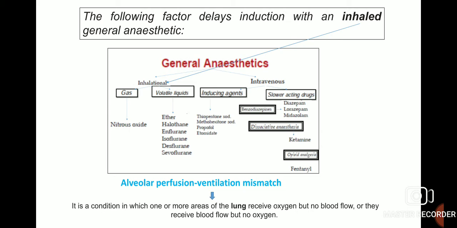The following factor delays induction with an inhaled general anesthetic. First of all we will see the classification of anesthetics, that is inhaled and intravenous. So the alveolar perfusion ventilation mismatch is the factor that delays induction with an inhaled general anesthetic. So what is alveolar perfusion ventilation mismatch? It is a condition in which one or more areas of the lung receive oxygen but no blood flow, or they receive blood flow but no oxygen.